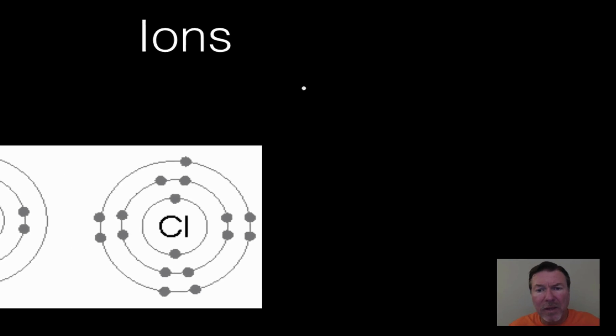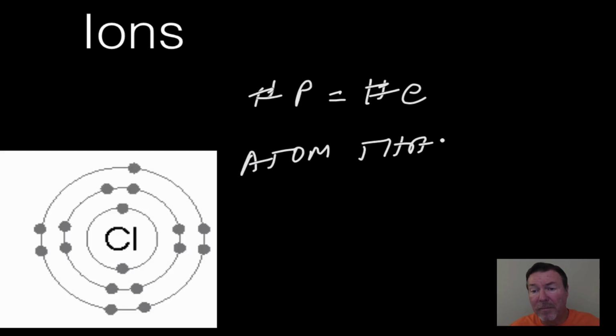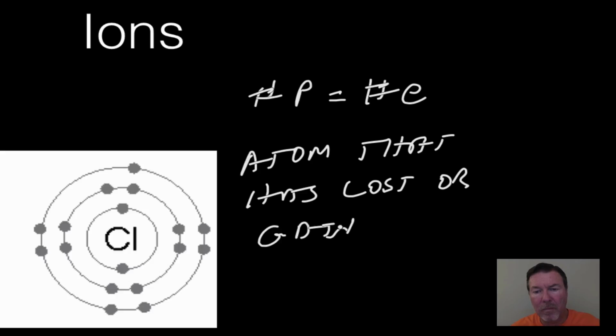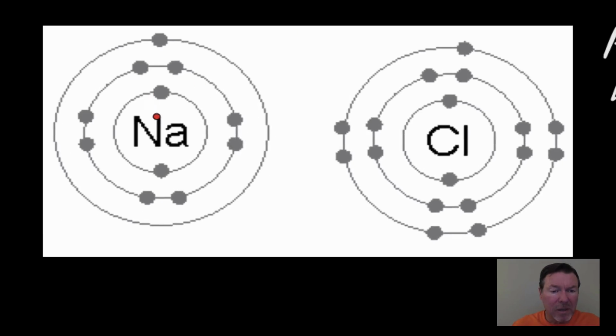Ions are a form of atoms where what I just said does not exactly hold true. I said that the number of protons equals the number of electrons. Well, in this case, an ion is an atom that has lost or gained an electron. For instance, here you see 2 atoms, sodium and chlorine.